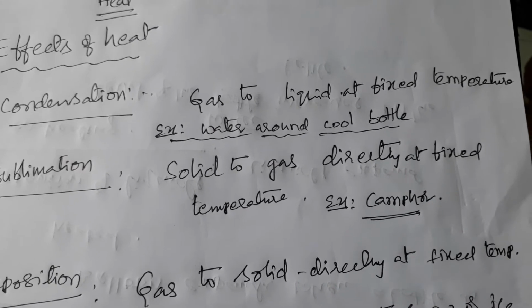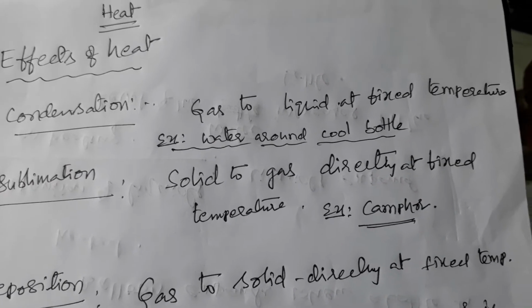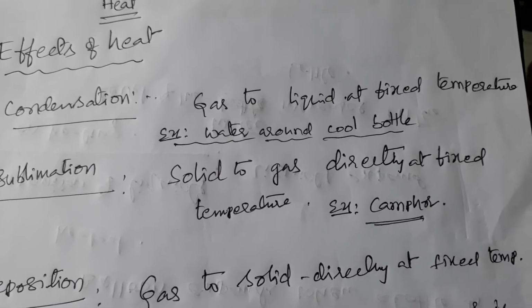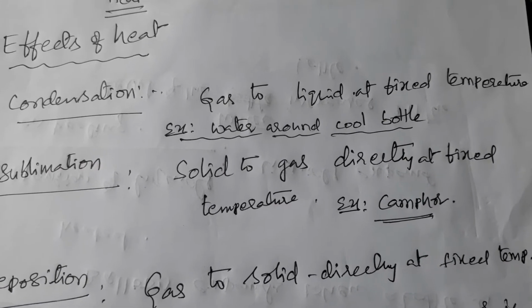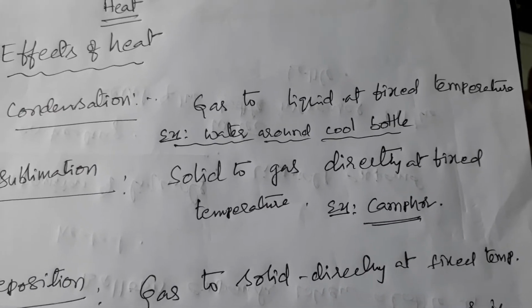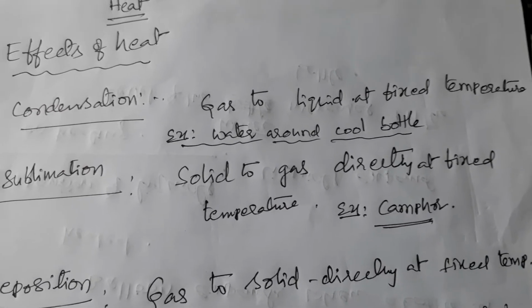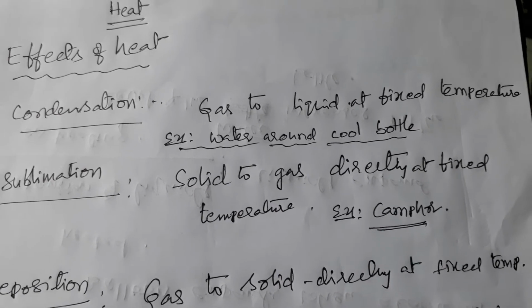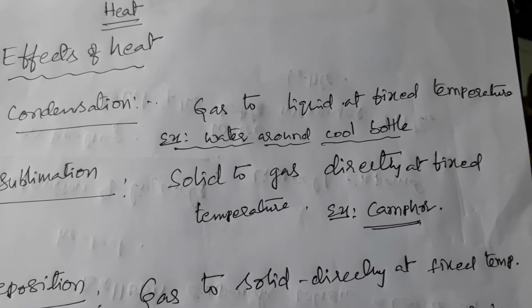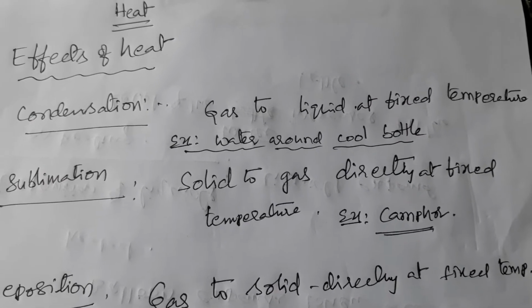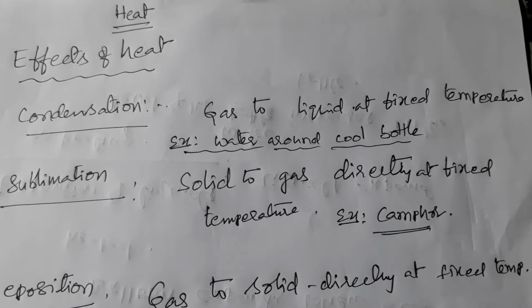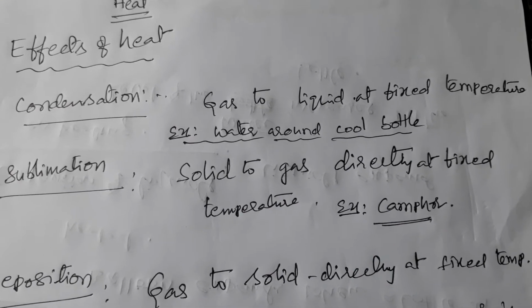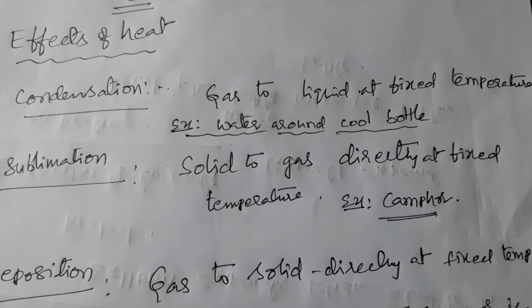That means gases liberate heat energy and turn to liquids at a fixed temperature. This is called condensation. Here, gases release heat energy and turn to liquid.